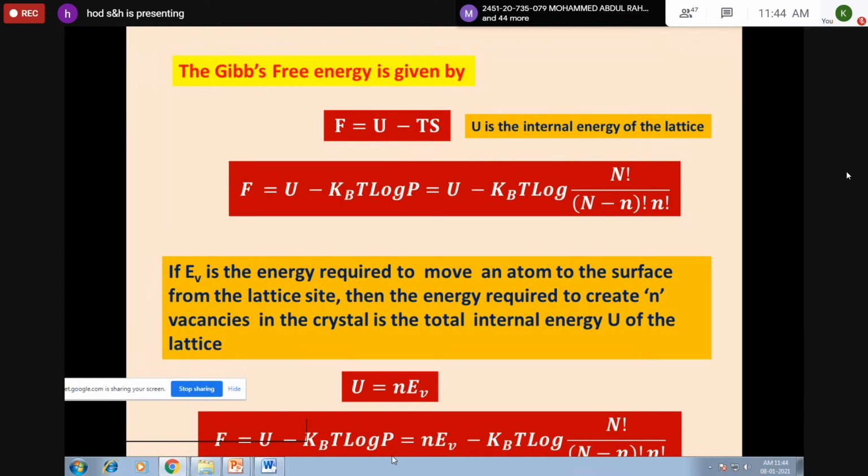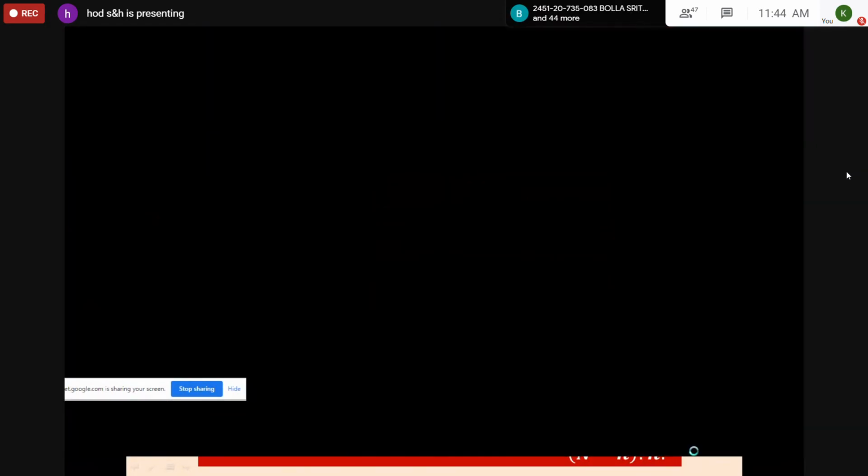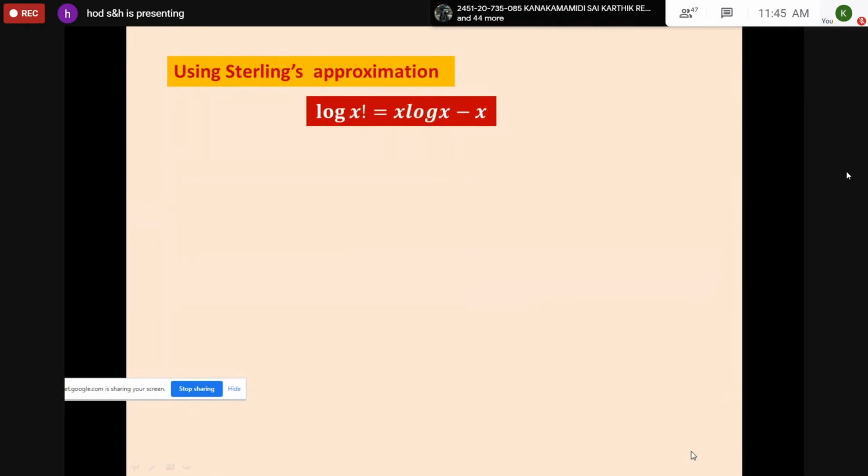I'm proceeding. Now, in statistics, there is an approximation which is called Stirling's approximation. If x is large, then log x factorial can be written as x log x minus x.